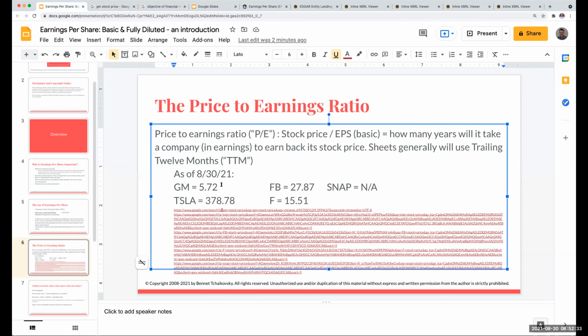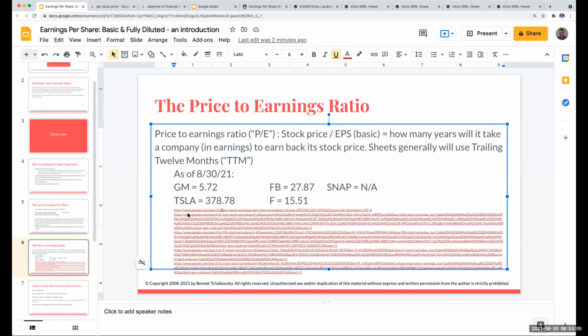So when I look at different companies, this tells me different things about valuation. General Motors has a price to earnings ratio of 5.72. What does that mean? It means it's going to take a little bit more than 5 years, or just under 6 years, to earn back its stock price. Is that for real? Well, it's a way of valuing how overvalued or undervalued a company is.